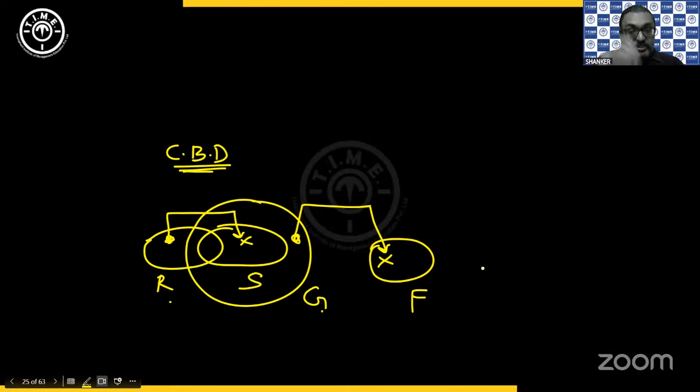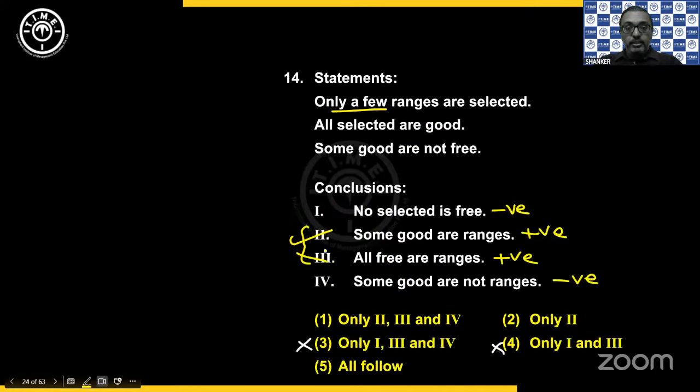Are all the free inside range? No, free is separate, range is separate. So the third does not work. That means I can rule out the first option. I can rule out the fifth option. Now, when you look at it, see how many options are still available for me. The only option that is available for me is the second option. You can mark and move on.